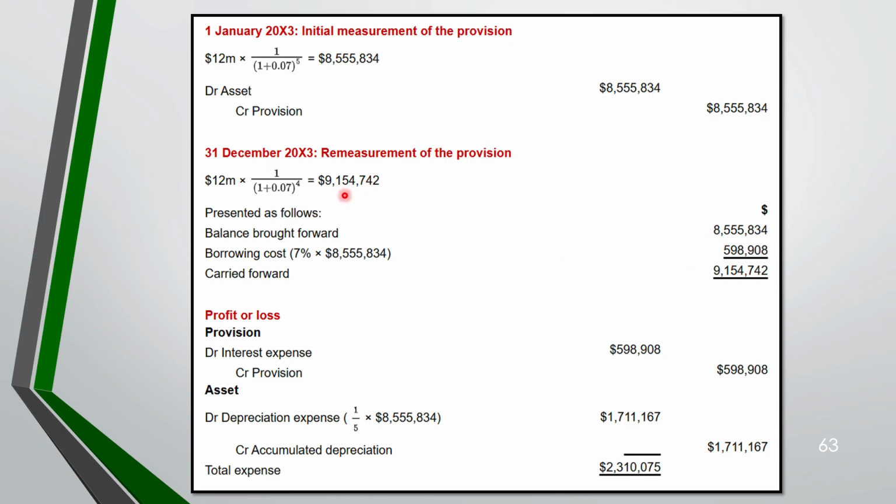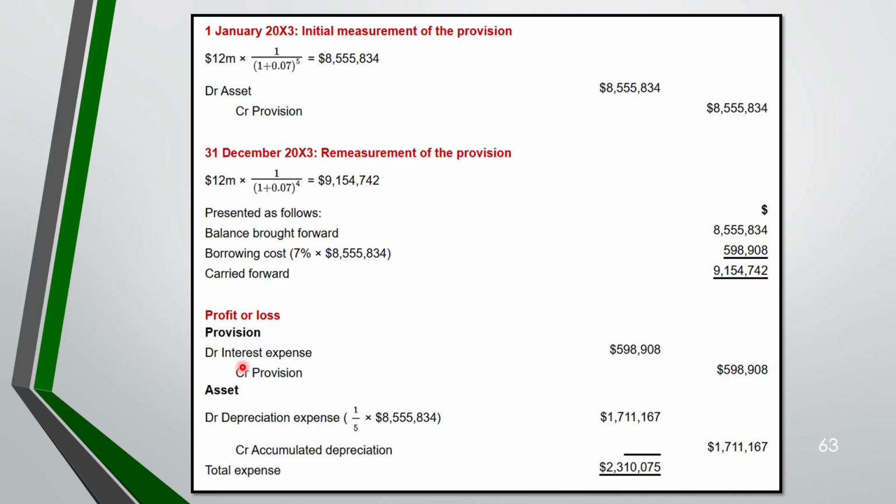This balance, you see, is exactly the same balance. So now in your profit and loss there will be an expense of 598,908, and credit the provision by that amount. Only the increment amount you have to write. So from the previous figure to this figure, how much did the provision increase? It is only 598,908. You are not going to write this amount, 9.1 million.